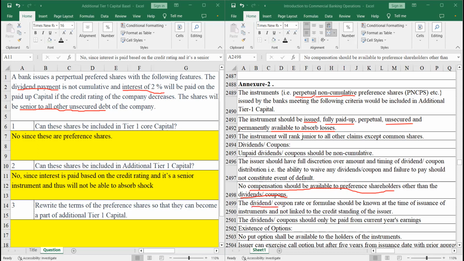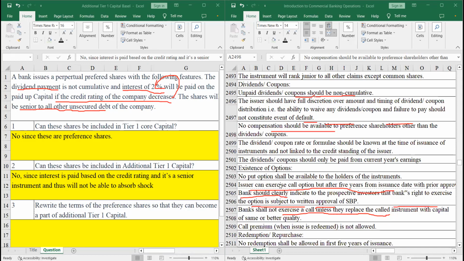Furthermore, the dividends or coupon rate and the formula should both be known at the time of issuance and not linked with the credit standing of the issuer. If the dividend rate, coupon rate, or interest rate changes with the credit rating, then again, it's not a part of additional tier 1 capital. Because this instrument pays more because of the credit rating decrease, it cannot be a part of additional tier 1 capital.